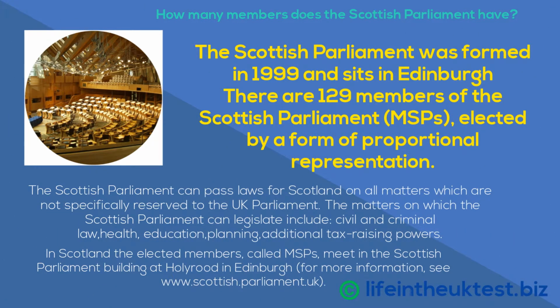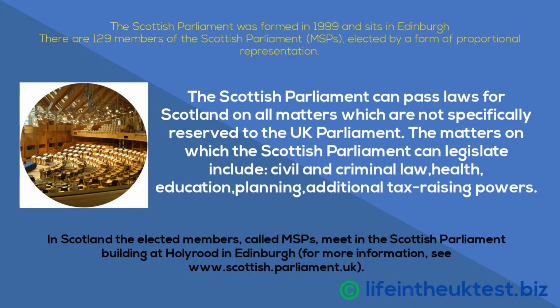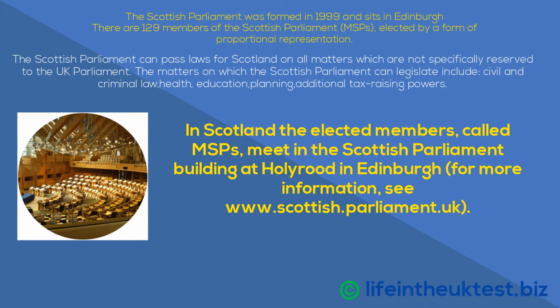The Scottish Parliament was formed in 1999 and sits in Edinburgh. There are 129 members of the Scottish Parliament, MSPs, elected by a form of proportional representation. The Scottish Parliament can pass laws for Scotland on all matters which are not specifically reserved to the UK Parliament. The matters on which the Scottish Parliament can legislate include civil and criminal law, health, education, planning, additional tax-raising powers. In Scotland, the elected members, called MSPs, meet in the Scottish Parliament building at Holyrood in Edinburgh. For more information, see www.scottish.parliament.uk.